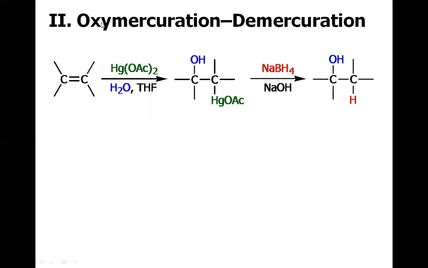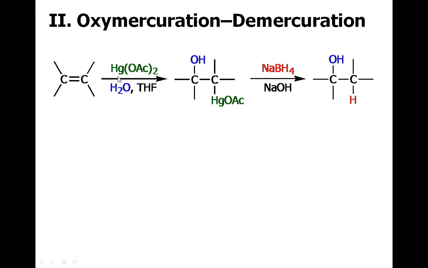In the second way to make the alcohol from the alkene, we have the oxymercuration and demercuration. The name suggests a lot of story. With the oxymercuration, it means the addition of oxygen and addition of mercury across the carbon-carbon double bond. And later in the second step, we have the removal of mercury. Demercuration means the removal of mercury to afford the alcohol at the end.